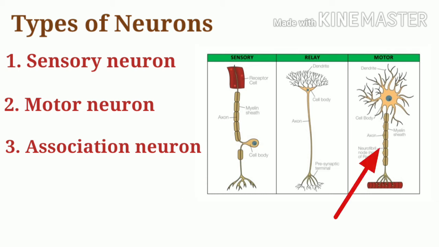Second one, motor neuron. Motor neuron carries impulses from the main nervous system to the effector, that is muscle or gland. And the third one, the association or the relay neuron, are located in the brain and spinal cord, which interconnect the sensory and the motor neurons.